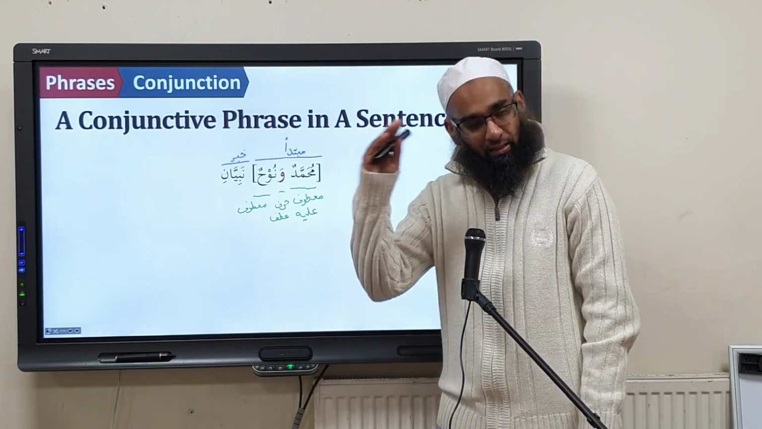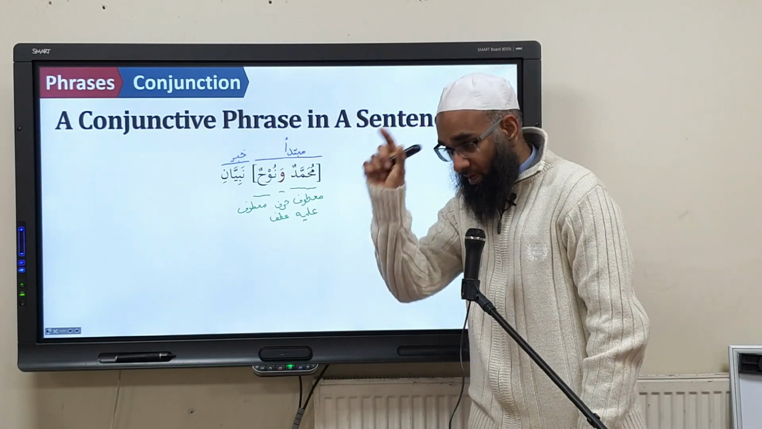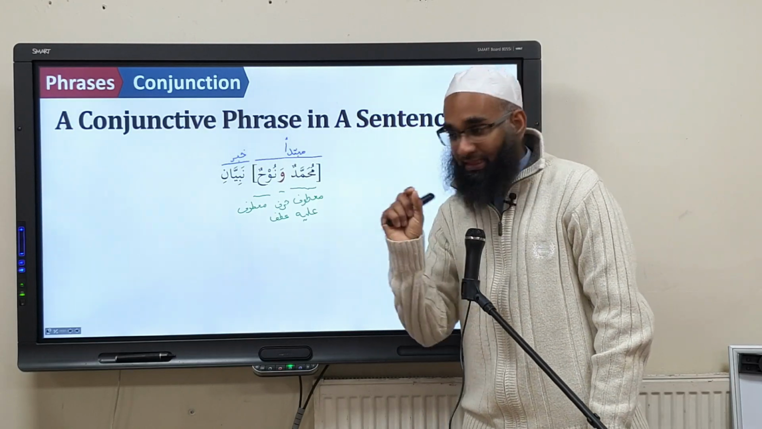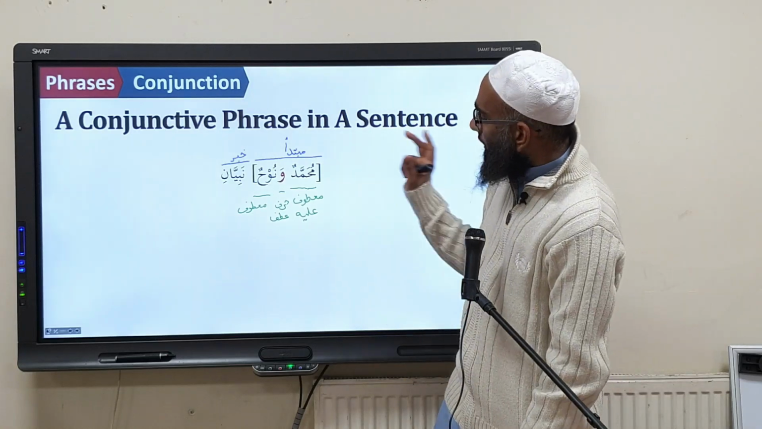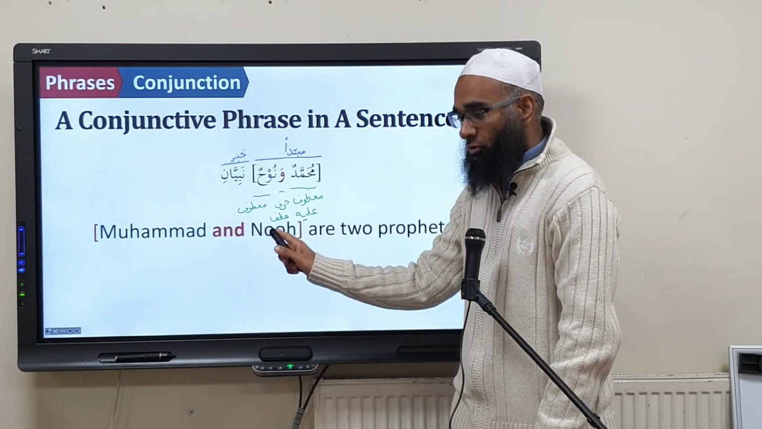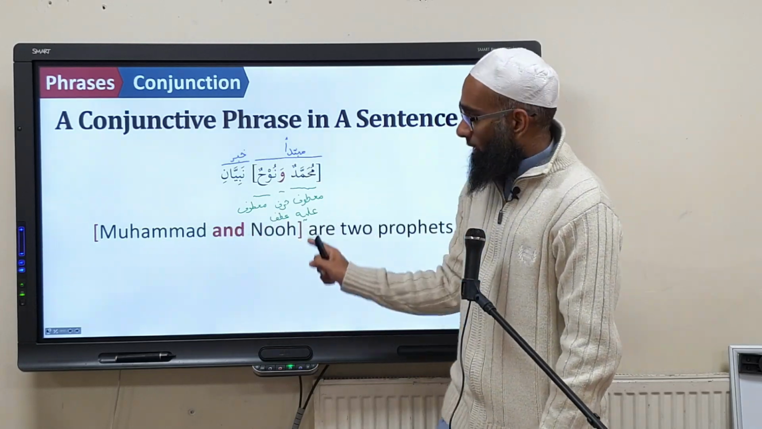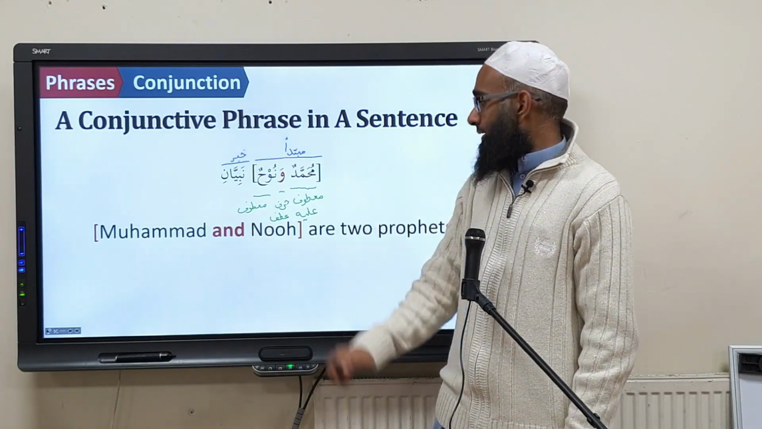That's why you have to overline in blue and underline in green. So overline the main parts in blue and underline in green. So it's very clear. When I see it straight away, I know you've understood it. And how do you translate this? Muhammad, and same structure, mubtada is khabar. But now you expand the mubtada. You say Muhammad and Nuh are two prophets.